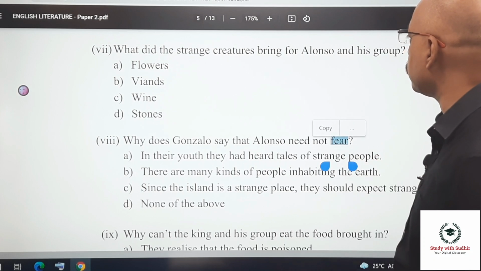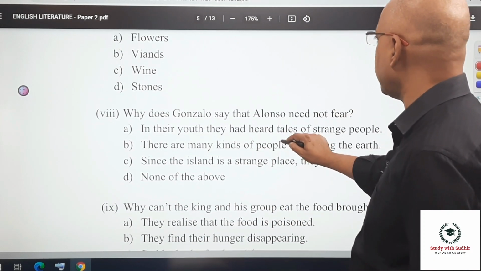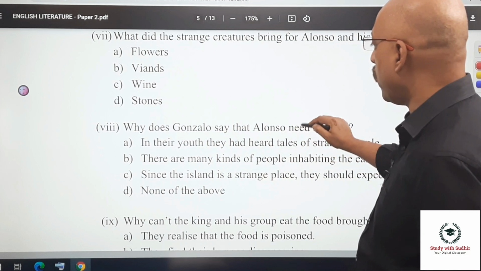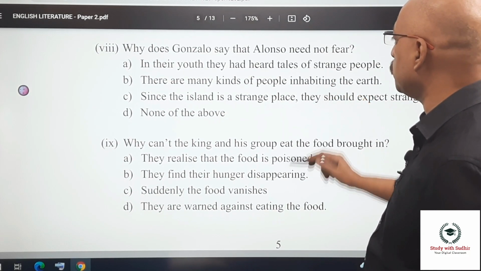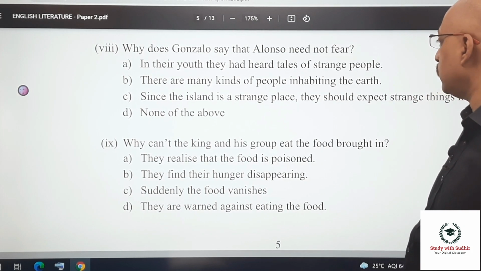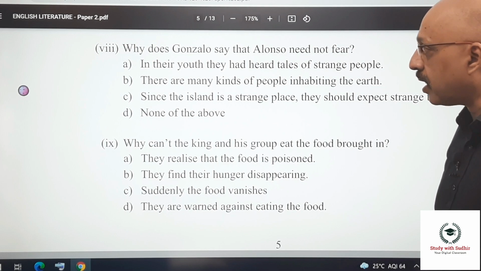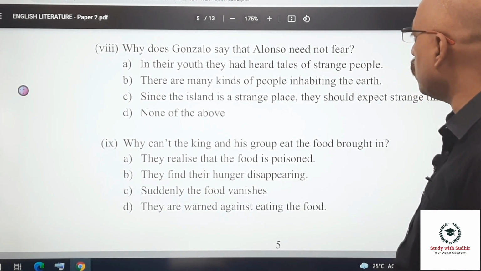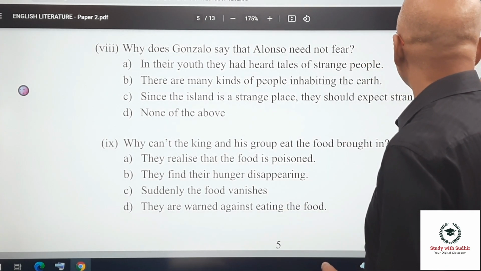What did the strange creatures bring for Alonzo and his group? Flowers, wine and stones. The correct answer is viands, because that is food. Okay. Why does Gonzalo say that Alonzo did not fear? In their youth, they had heard tales of strange people. There are many kinds of people inhabiting the earth. Since the island is a strange place, they should expect strange things here. None of the above. Okay. So the correct answer is, in their youth, they had heard tales of strange people.